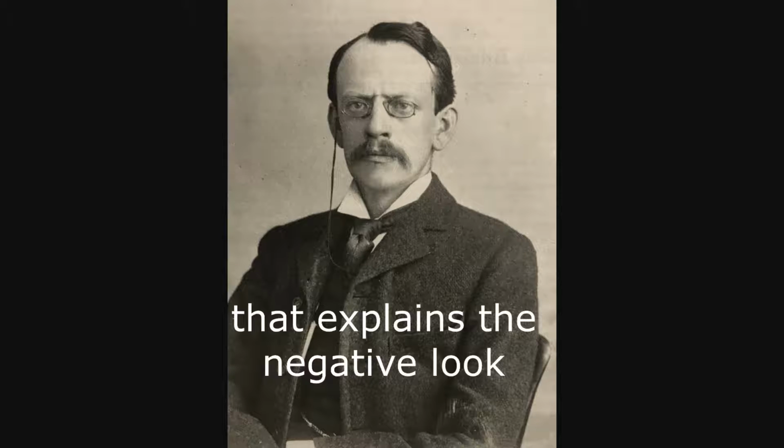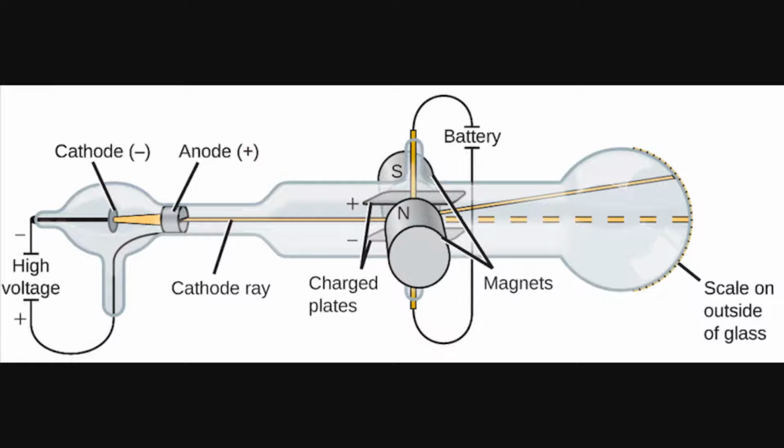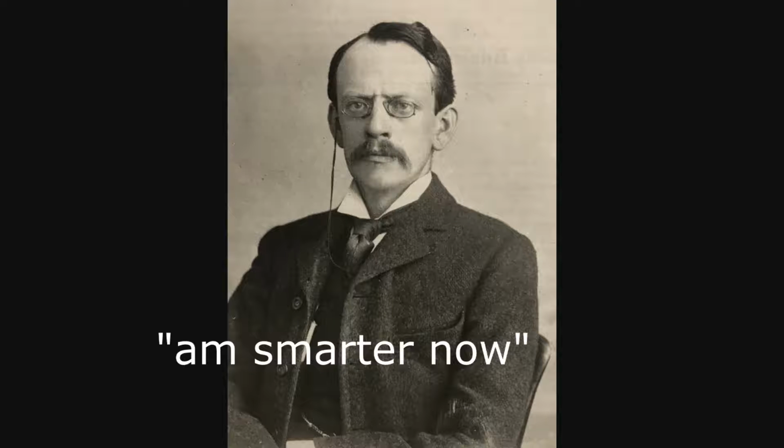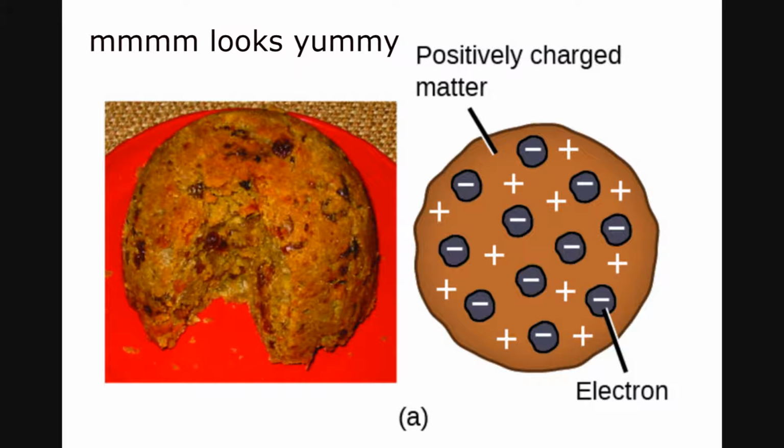Joseph J. Thomson was a British physicist who received a Nobel Prize in Physics in 1906, and he discovered the electron. In order to do this, he used cathode ray tubes which ejected the electrons from the cathode and accelerated them through a voltage. With this new knowledge, he created the plum pudding model, which showed electrons inside of an atom with positively charged mass. This was nicknamed the plum pudding model because it looked like the famous British dessert, plum pudding.